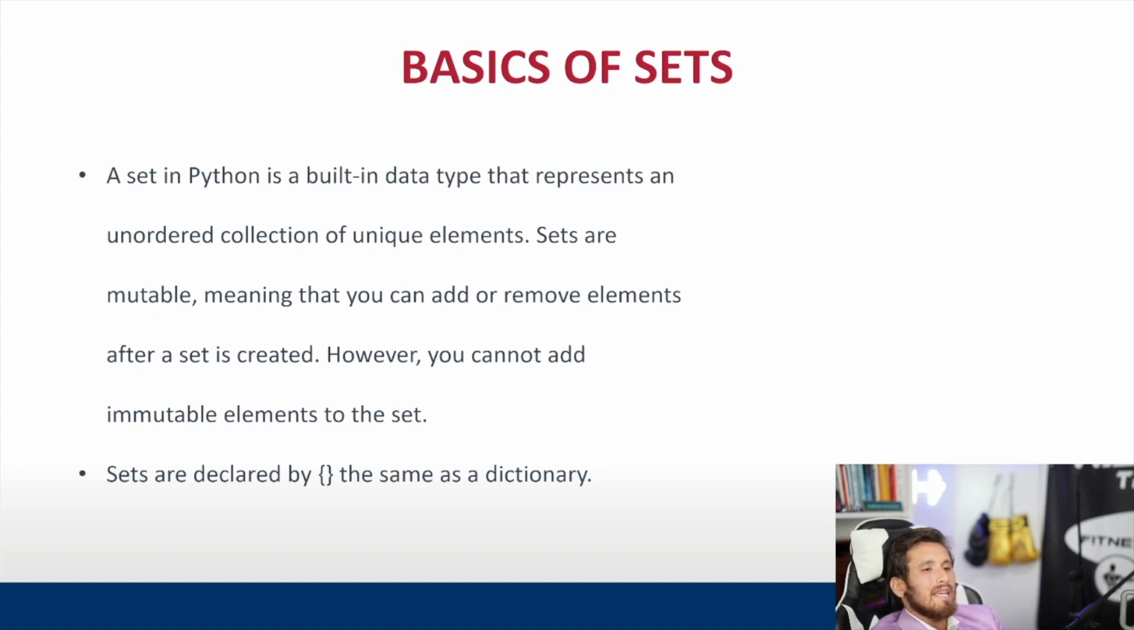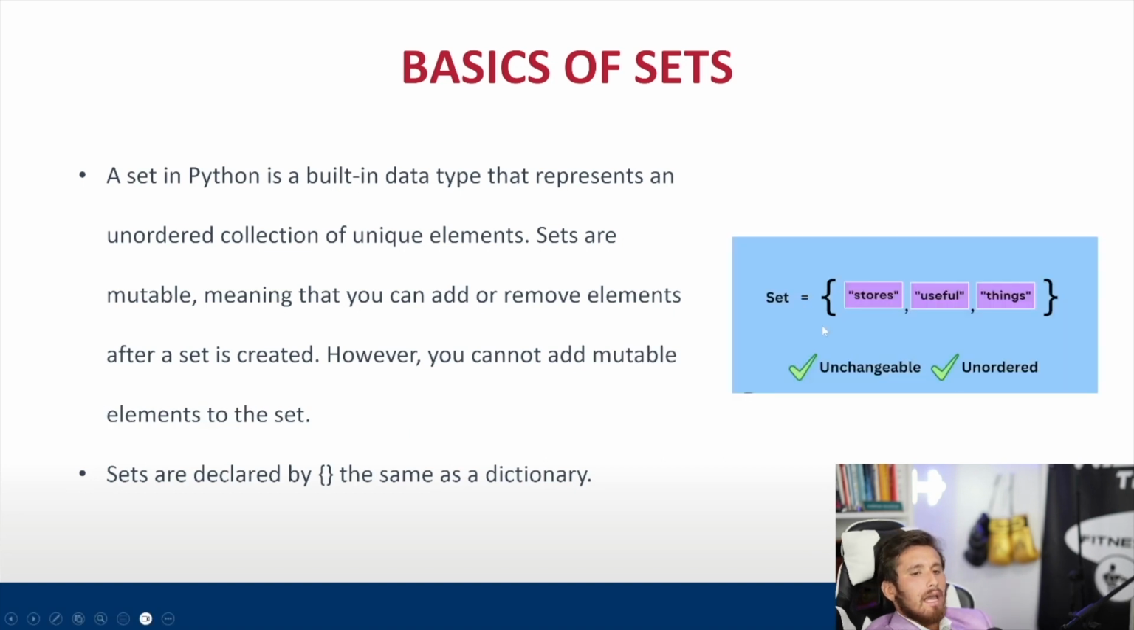A set is a built-in data type that represents an unordered collection of unique elements, and the key word there is unique. Sets are mutable, meaning that you can add and remove elements. However, you cannot add immutable elements to the set. And basically what it means is that it's unchangeable. It means that you cannot change the actual values within the set, but you're able to remove values and you're able to add values. So if you want to change, let's say stores to store, you're going to get a type error inside of Python, but you can add store at the end of this set if you would like.